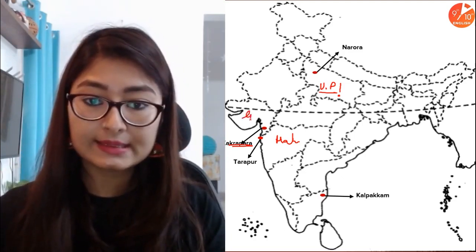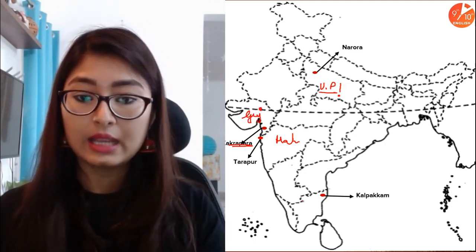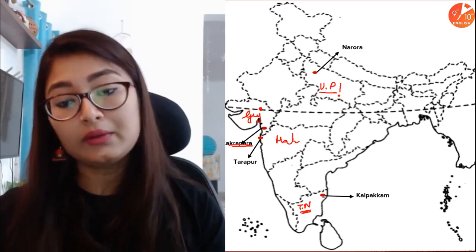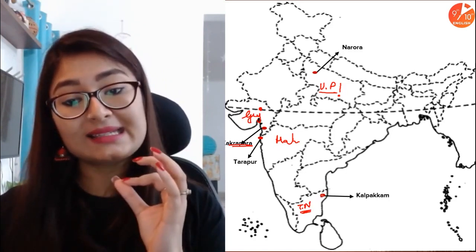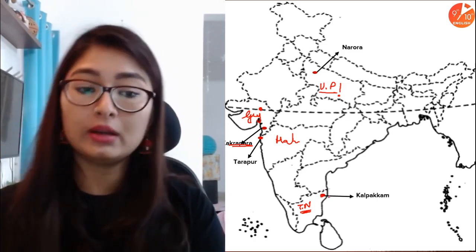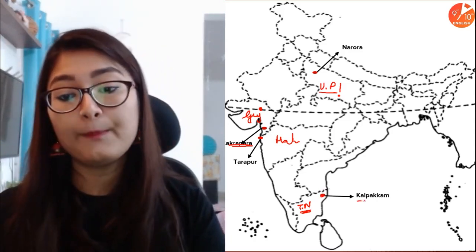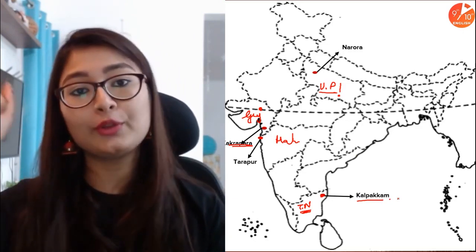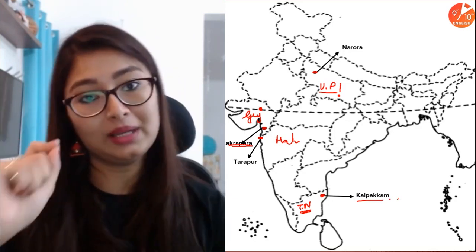And then comes our fourth nuclear plant, which is in Tamil Nadu. So this is Gujarat and this is Tamil Nadu. Here on the eastern side towards absolute north, very, very close to the corner, we have Kalpakkam. Okay, so Kalpakkam is nowhere else but on the absolute northeastern corner of Tamil Nadu.